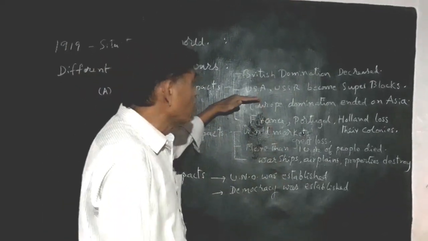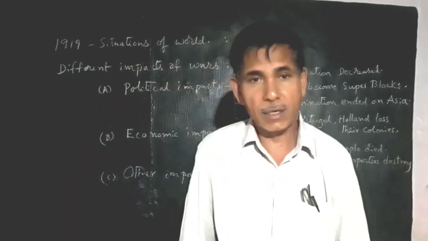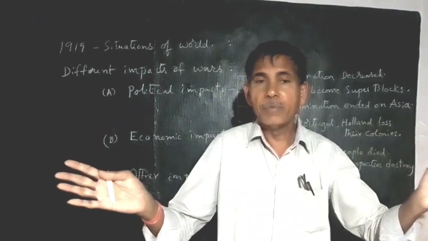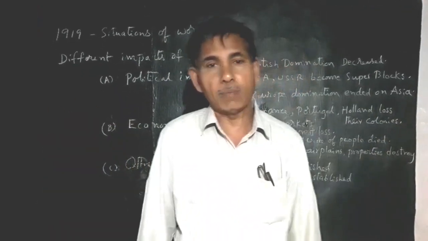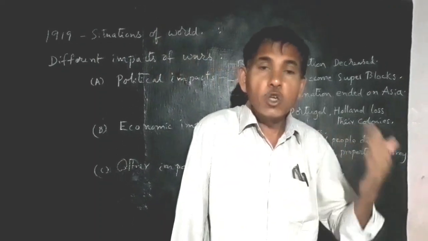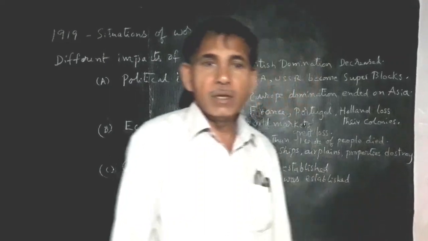And the second one, the USA and USSR became the super blocs after the Second World War. You know, the two blocs are there. These are the bipolar systems. The USA and the USSR are the two great blocs of the bipolar system.